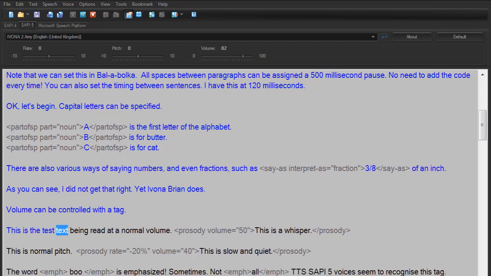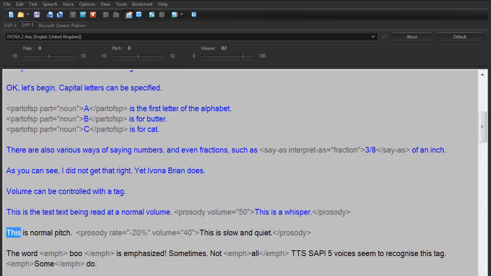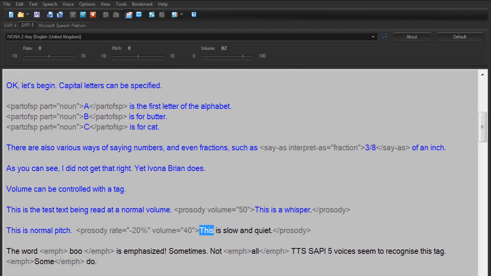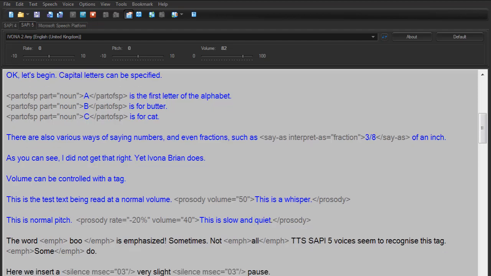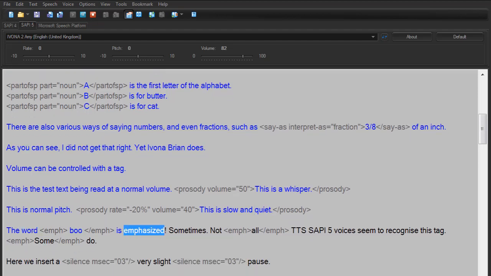Volume can be controlled with a tag. This is the test text being read at a normal volume. This is a whisper. This is normal pitch. This is slow and quiet. The word boo is emphasized. Sometimes. Not all. TTS SAPI5 voices seem to recognize this tag.